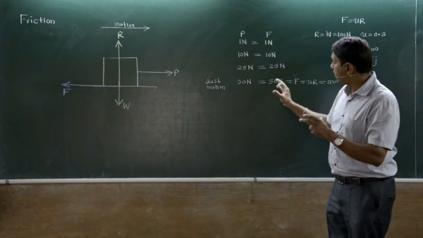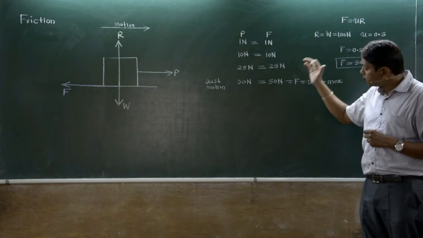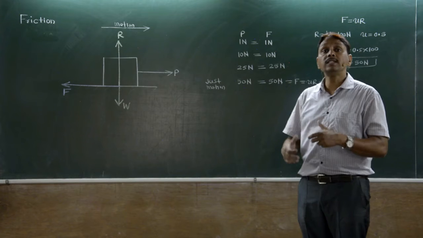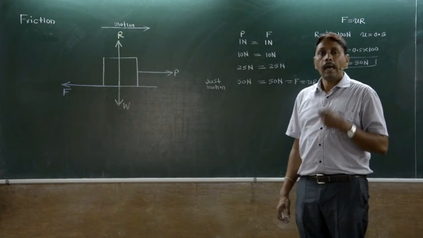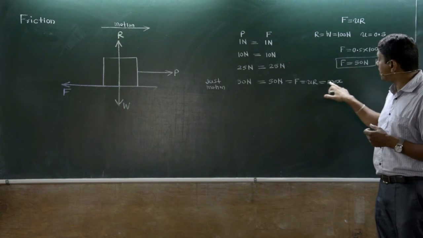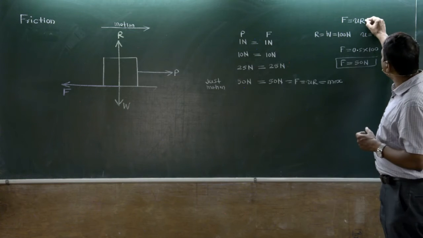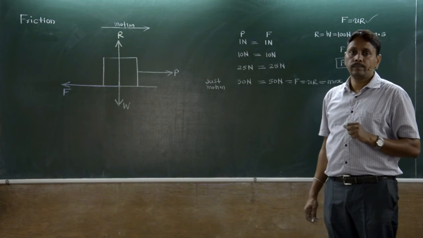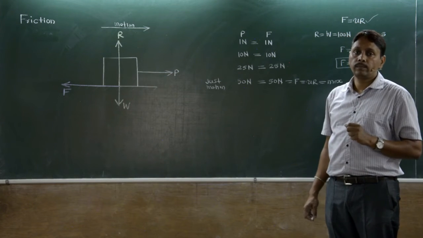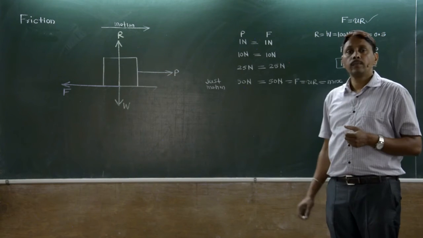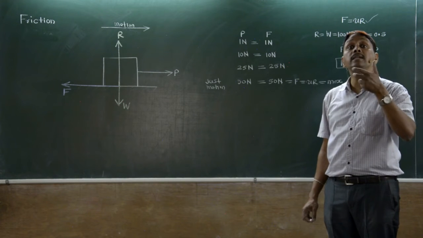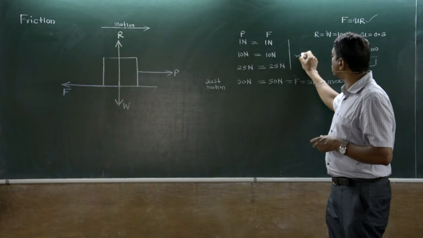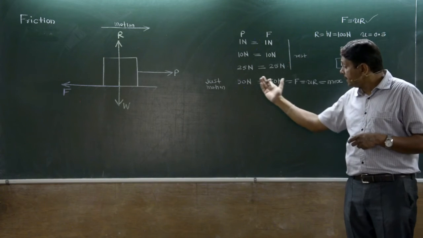Here we apply 50 Newton, the friction force also increases to 50 Newton, and the body slightly moves. It is just on the point of motion; motion is impending. At that time the friction force reaches its maximum value, given by this formula, called limiting friction, and balance is still there. That's why we say the body is in limiting equilibrium. Here it is totally in equilibrium at rest, but here it is in limiting equilibrium.